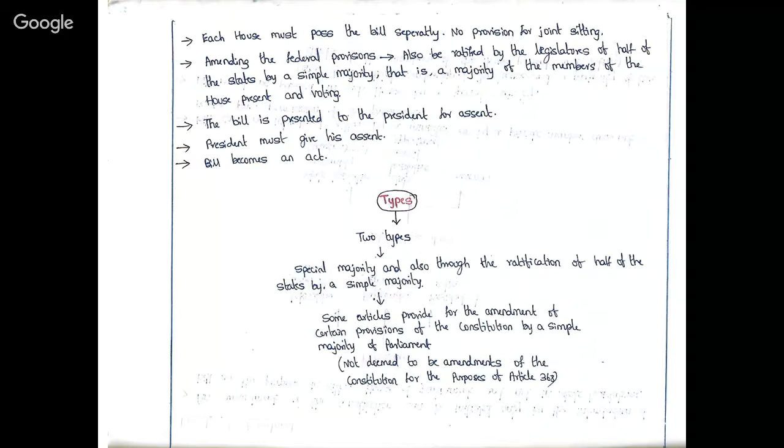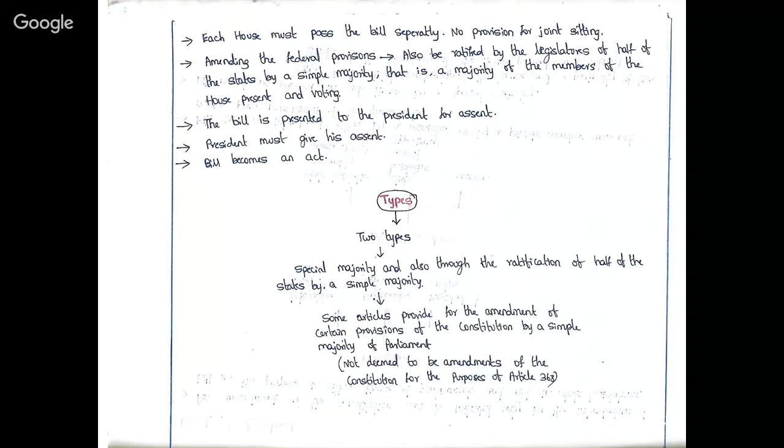At this particular point, the president must give his assent, meaning the president has to accept the bill. He should not withhold the bill, or return it to the parliament for reconsideration. He has to give his assent. Then once the president gives his assent for that particular bill, it will become an act, that is Constitutional Amendment Act.